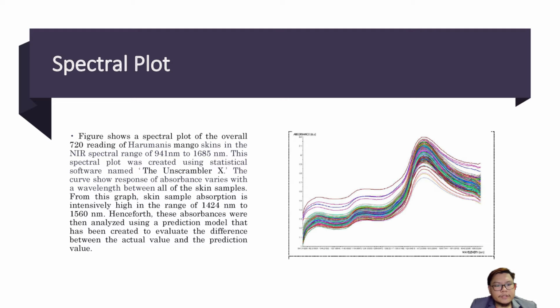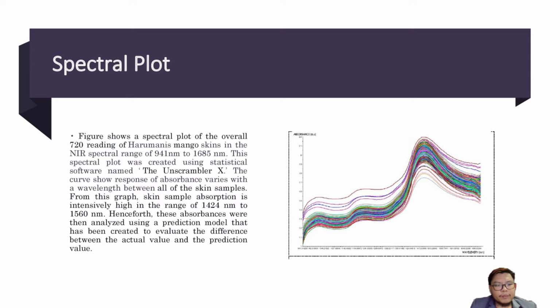This figure shows a spectral plot of overall 720 Harumanis mango skin samples in the NIR spectral range of 941 nanometer until 1685 nanometer. This spectral plot was created using a statistical software named The Unscrambler X. The curve shows the response as absorbance varies with wavelength between all of the skin samples.